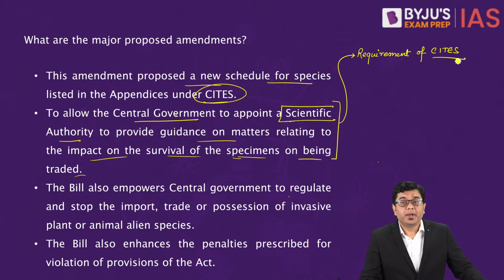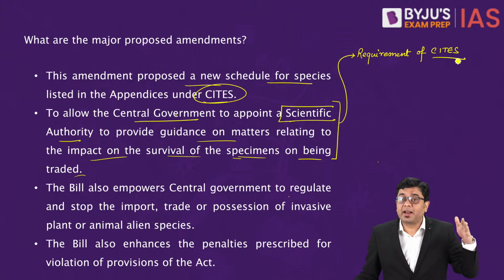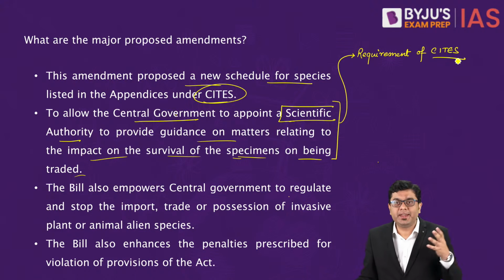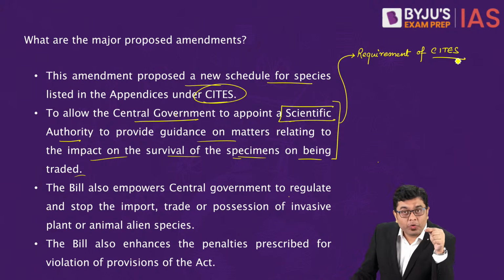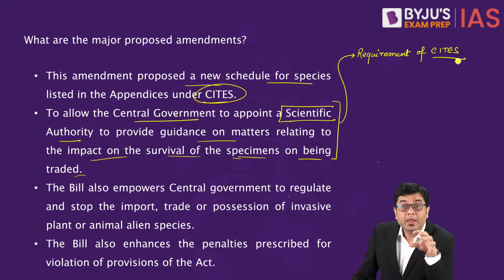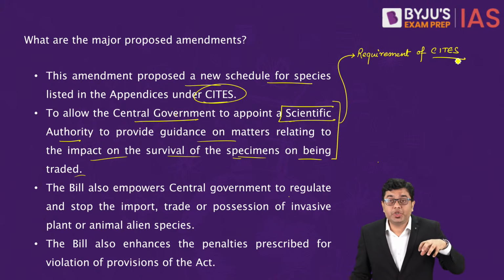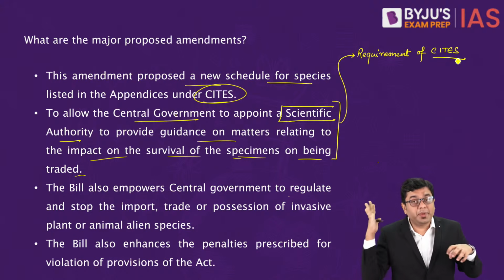How? I hope we are aware that when we talk about CITES, you have the classification of species into various different appendices. Now, trade can be allowed only in certain circumstances, depending upon the conservation or protection level provided to the species. But at the same time, the exporting country has to have a scientific body, a scientific authority, which will ensure that the organism is going to be safe.